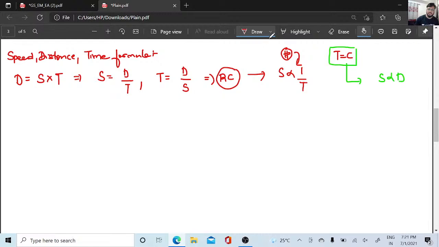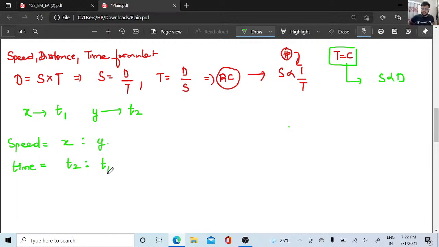So if I give you x is going with the time t1, y is going with the time t2, and we take the ratios of their speed, the ratio of their speed will be x is to y, but their times have to be inversely proportional, right? So x's speed will be equal to y's time, and y's speed will be equal to x's time. So this will be t2 is to t1, right? This is the normal one.